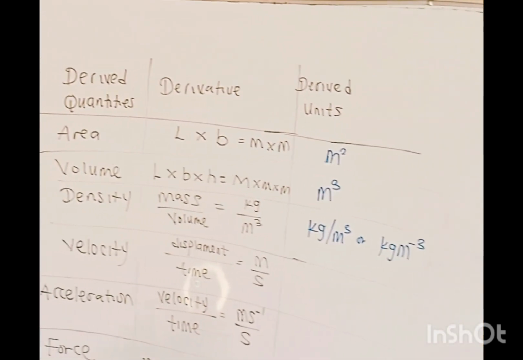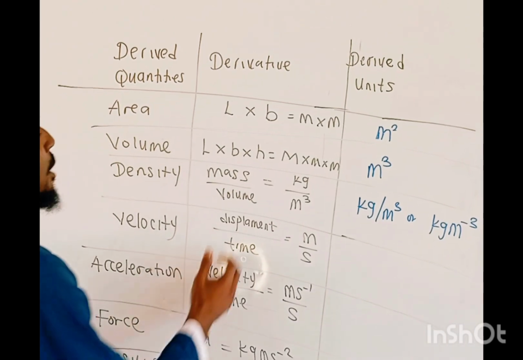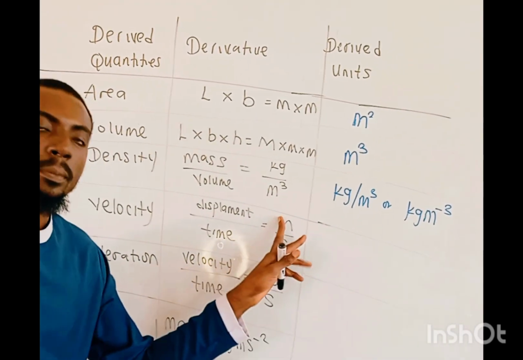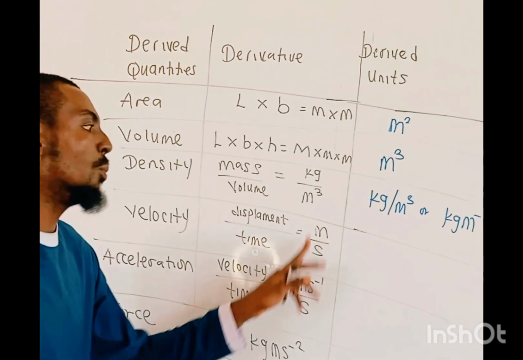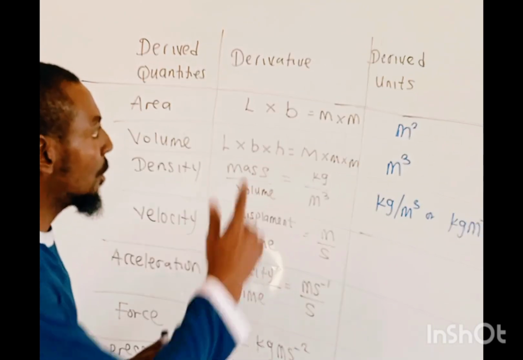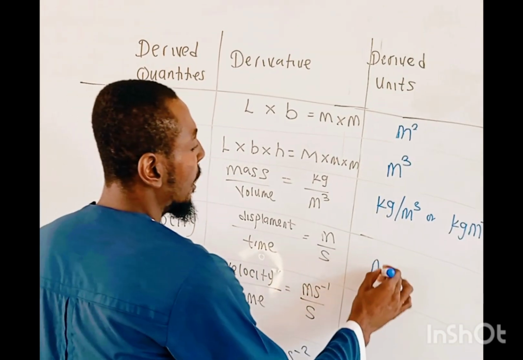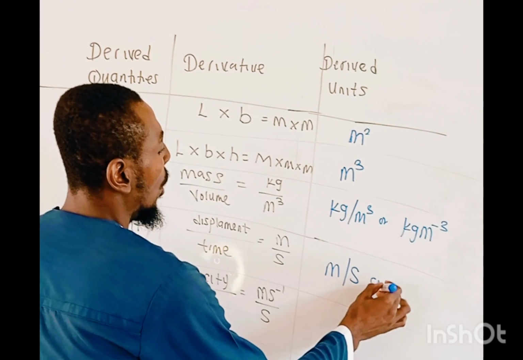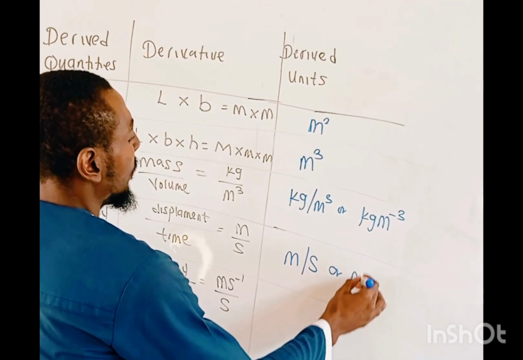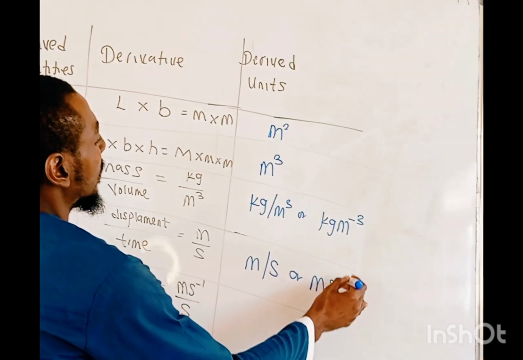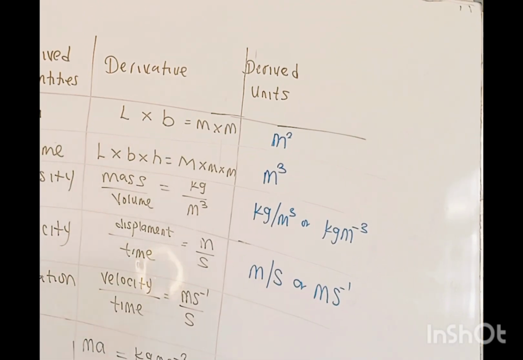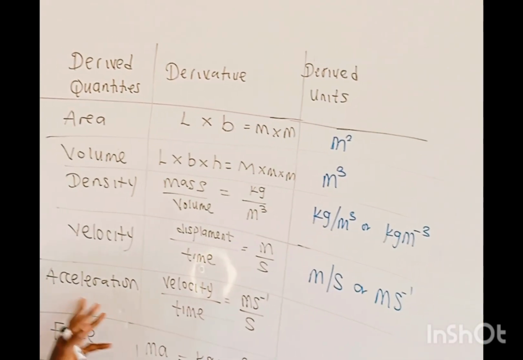Then we have the velocity, which is displacement over time. Displacement is measured in meter. Time is measured in seconds. So meter divided by seconds will give us a derived unit of meter per second, or in some cases you will see it written meter seconds raised to the power minus 1. Then we have acceleration.